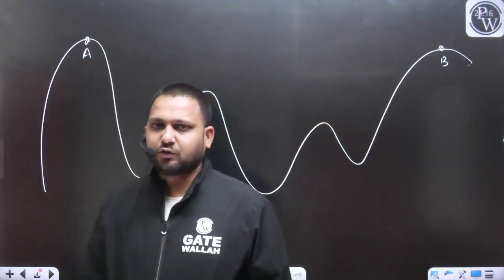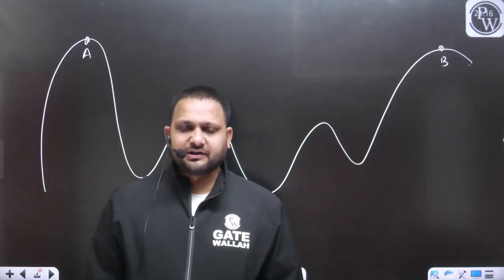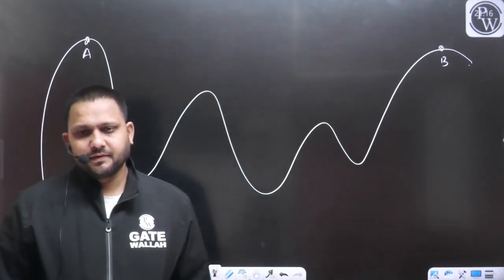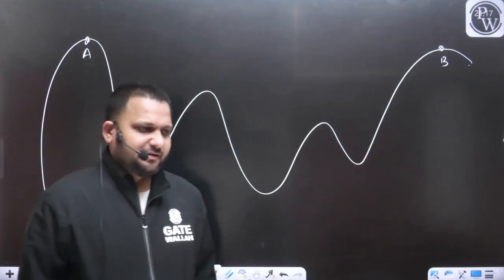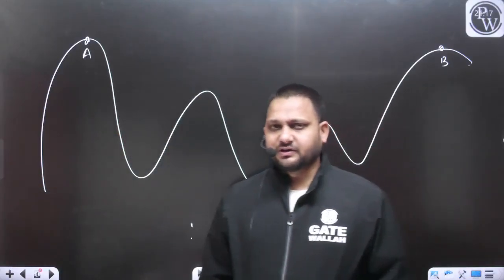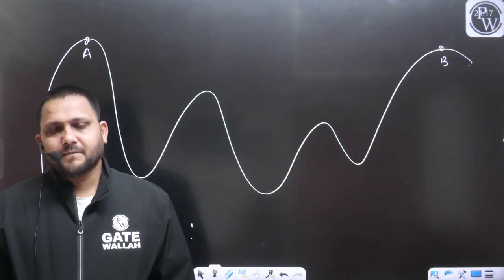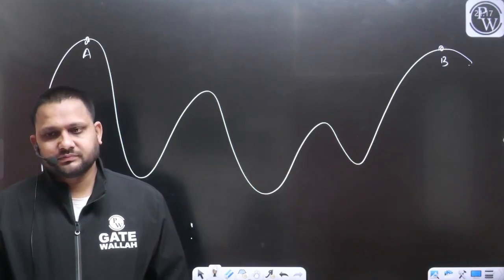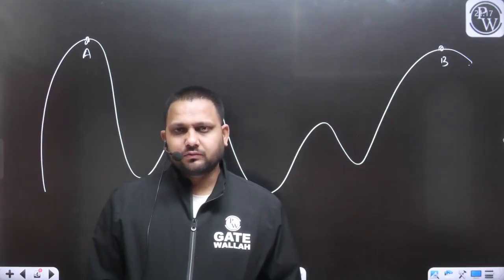If we try to measure this distance with the chain or tape, it is almost next to impossible, yes or no? But very easily, in very quick time, you can measure the horizontal distance between the point A and B. How? That we want to understand.